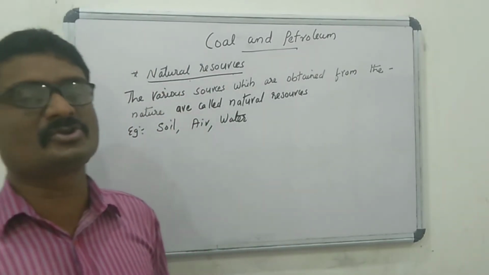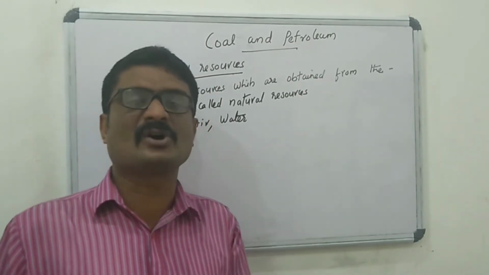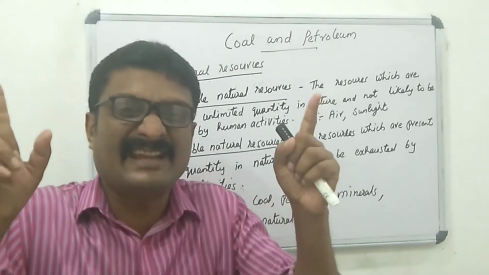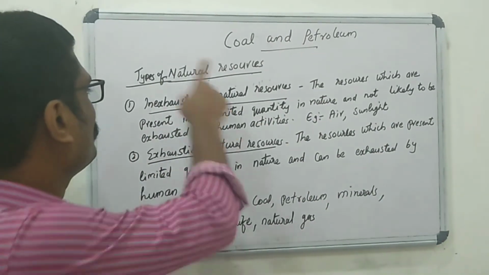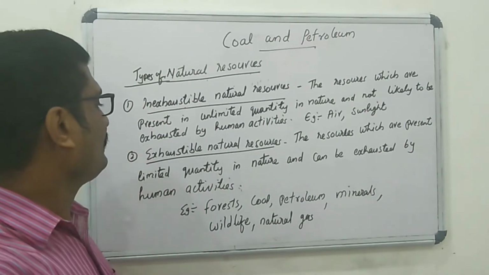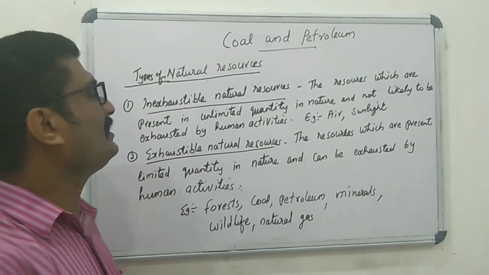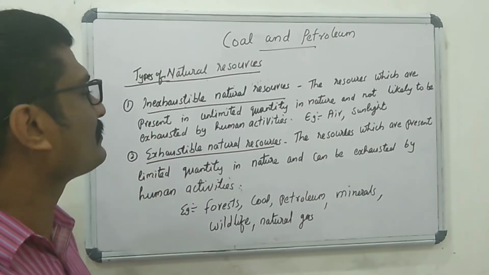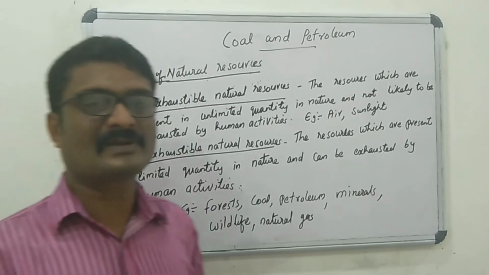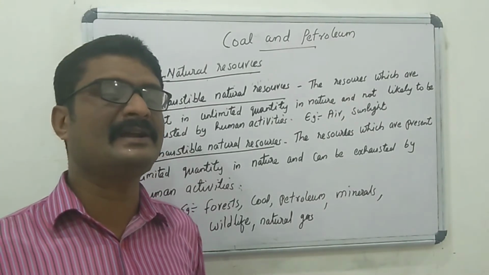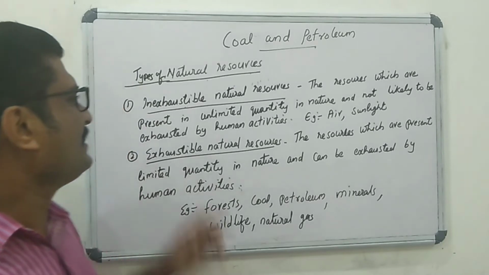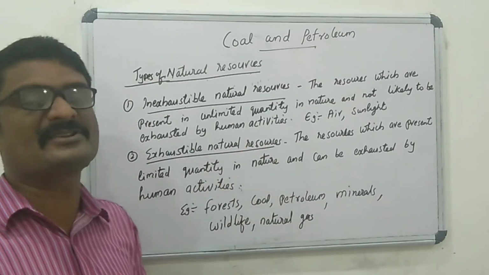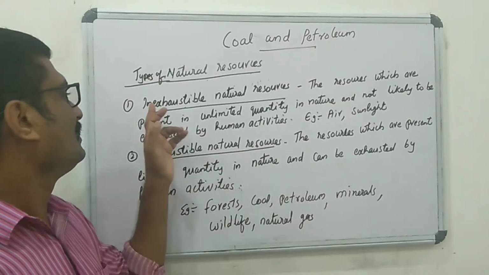Next, I am going to discuss the types of natural resources. The natural resources are of two types. Number one, inexhaustible natural resources. Number two, exhaustible natural resources. What is the main difference between inexhaustible natural resources and exhaustible natural resources?